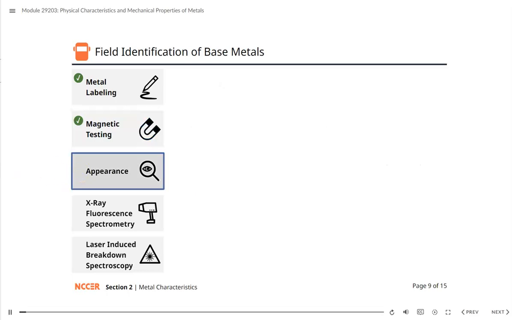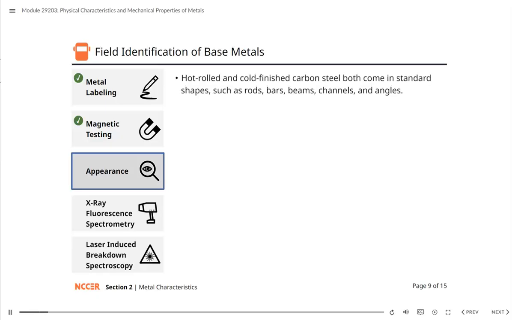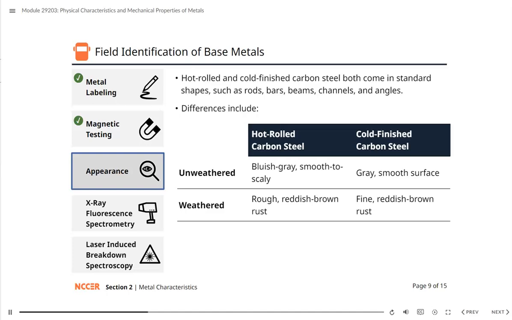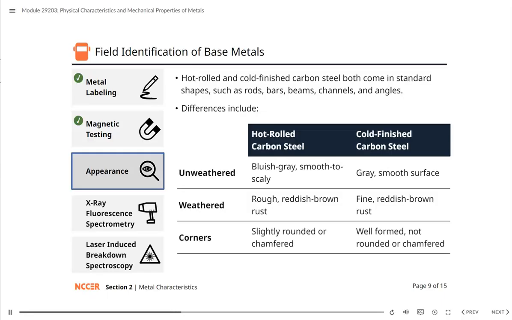Their appearance can also be used to identify metals. While hot-rolled and cold-finished carbon both come in standard shapes, such as rods, bars, beams, channels, and angles, they do have some differences in appearance. Unweathered hot-rolled carbon steel has a bluish-gray and smooth to scaly surface, as opposed to cold-finished carbon steel, which has a gray smooth surface. When weathered, their surfaces both change to a reddish-brown rust, with slight differences in appearance. Differences in corners are apparent as well.